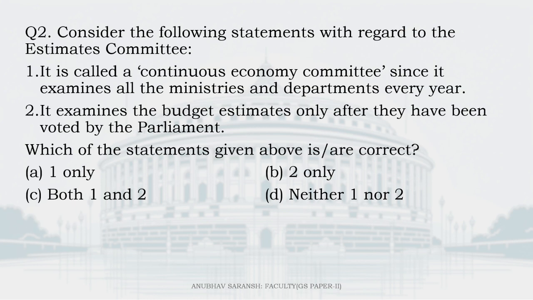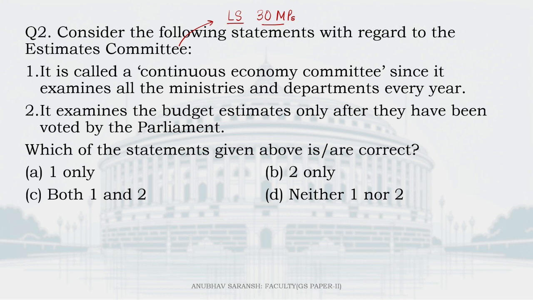Moving on to question number 2. Consider the following statements with regard to the Estimates Committee. One, it is called a continuous economy committee since it examines all the ministries and departments every year. And number 2, it examines the budget estimates only after they have been voted by the Parliament. Now, the Estimates Committee is a very unique one. Why? Because this committee is a select committee which has MPs from Lok Sabha only. This committee has 30 MPs and all these MPs come from one house, that is Lok Sabha.